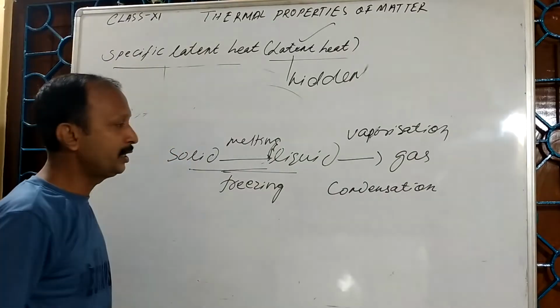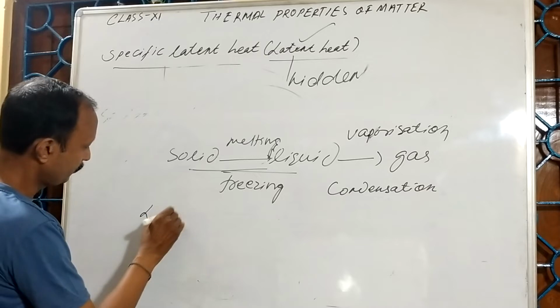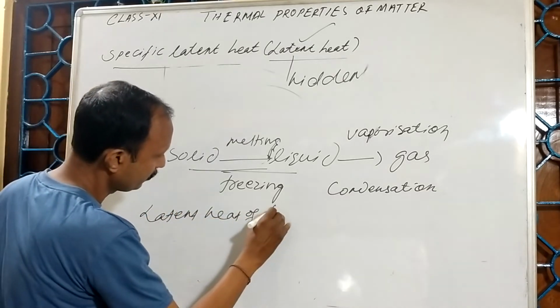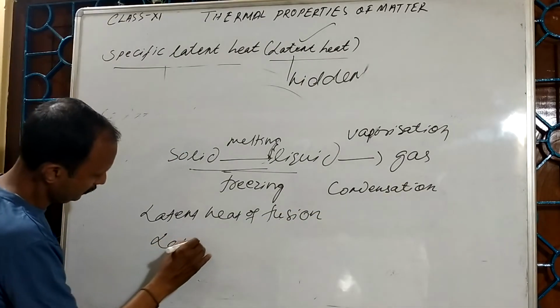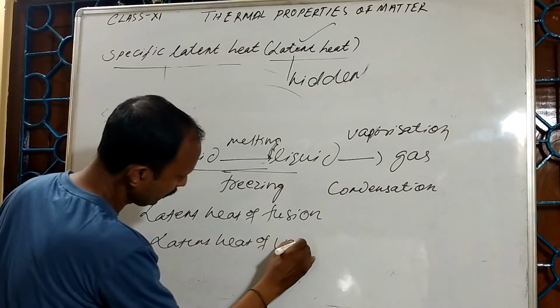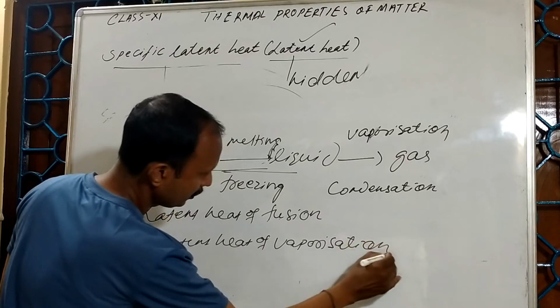So latent heat is again divided into two categories. One is the latent heat of fusion, one is the latent heat of vaporization.